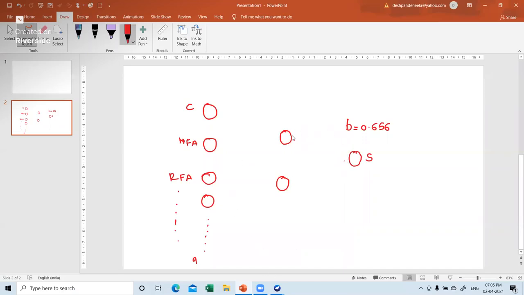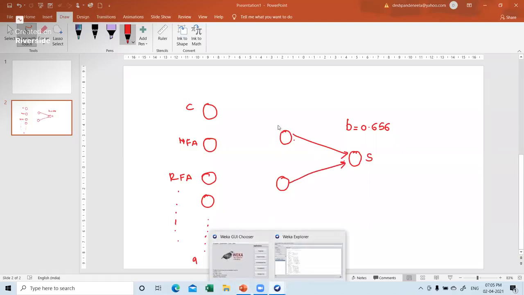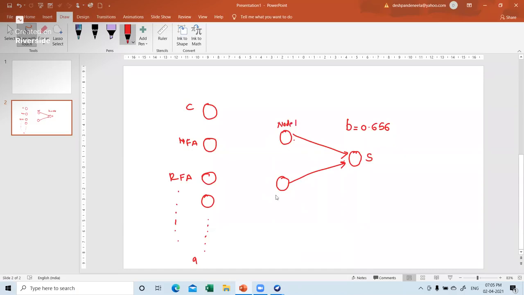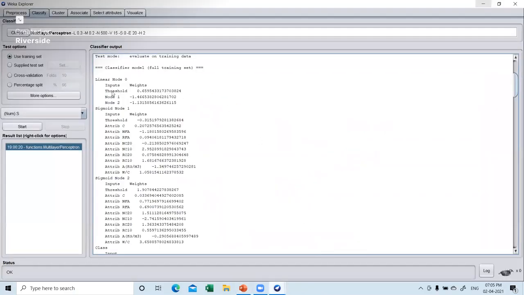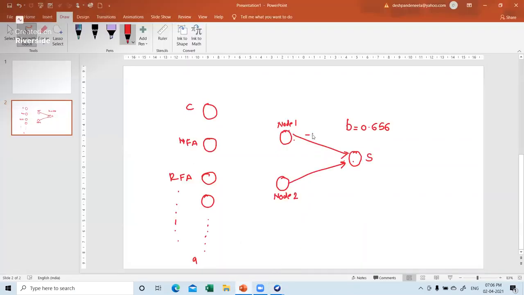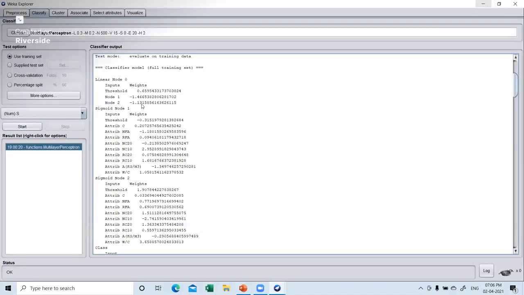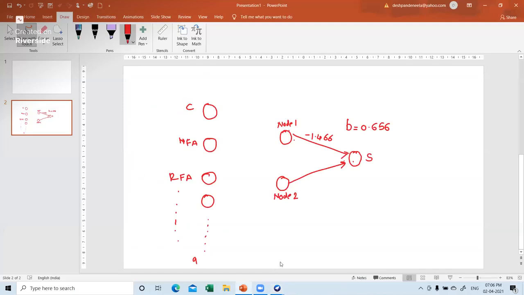And these connections are given in this way. This is popularly called here node 1 and node 2. So from here to here and from here to here, what is the data? Let us see. See here. It's given here, node 1. It is minus 1.466. So this will be minus 1.466, and this is minus 1.1315. Node 2: minus 1.1315.